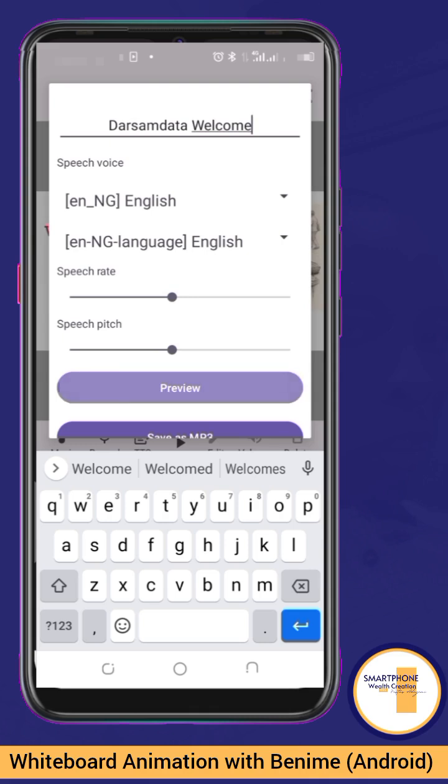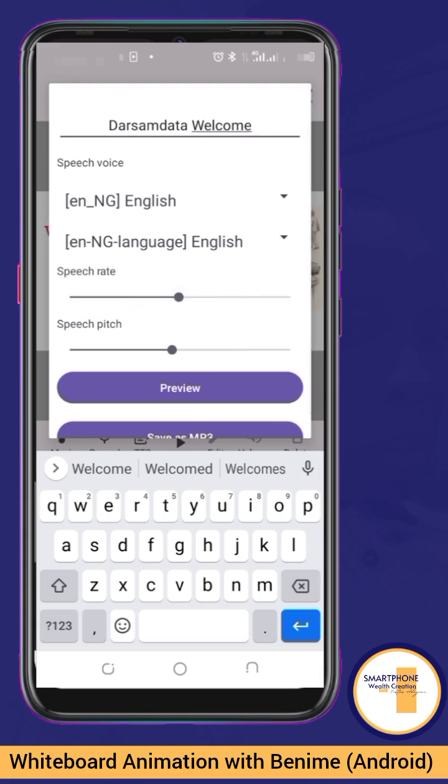So let's have a preview. That's some data. Welcome. Can you see that? If I reduce the speech rate, let's have a preview. That's some data. Welcome. Did you see that? So it's just as simple as that. Let me bring it back to the middle.